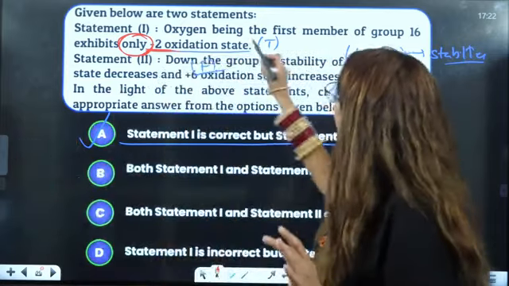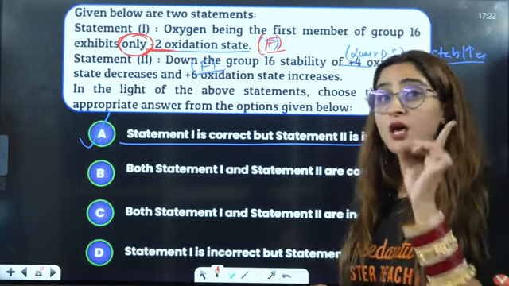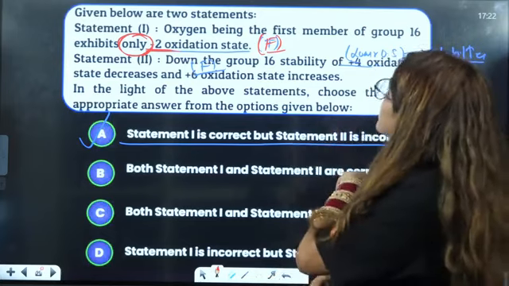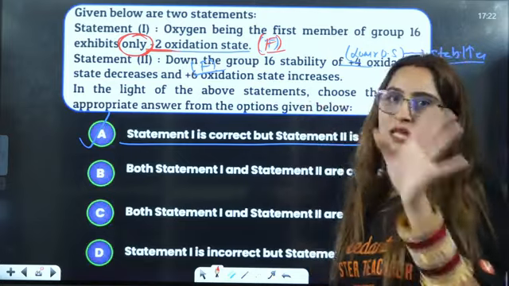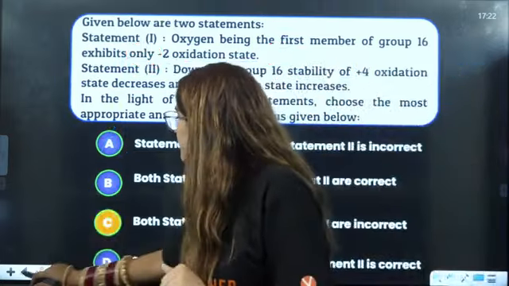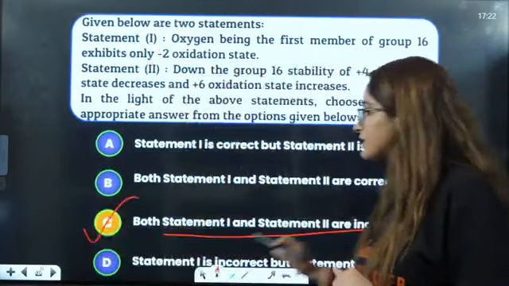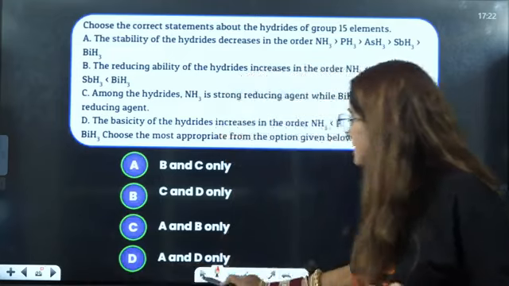Only will make a difference here. Only means it is a false statement. Then it is not a correct answer. But if they say oxygen being the first member exhibit -2, then that is correct. Only it exhibits -2, that is wrong. So answer will be not A. Answer will be both the statements are false here. Both the statements are incorrect.